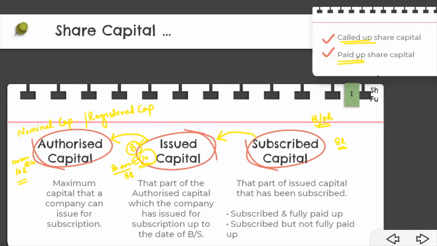Now you very well know that share capital is shown under the shareholders funds in the balance sheet. We have already discussed the balance sheet in the previous videos when we were talking about financial statements of a company. There we talked about the format of a balance sheet, and the share capital, as you all know, comes under shareholders funds. So moving on,